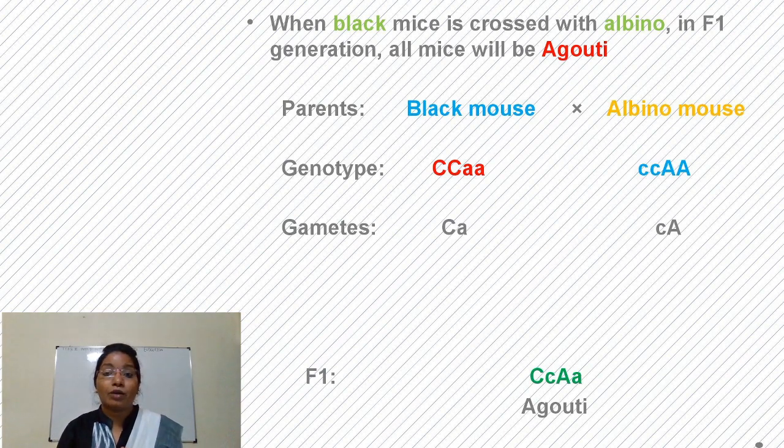So when a black mouse is crossed with an albino mouse, in F1 generation we get agouti because of capital C with capital A. And whenever there is a capital C with capital A, there is an interaction and they produce agouti color.